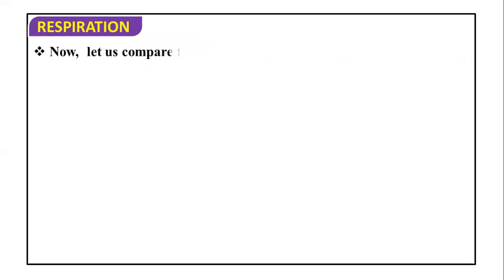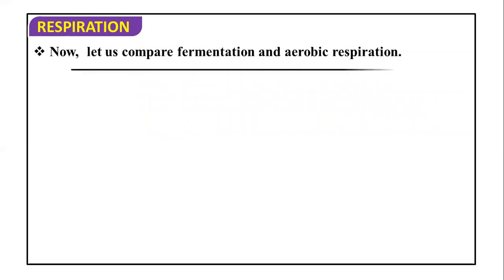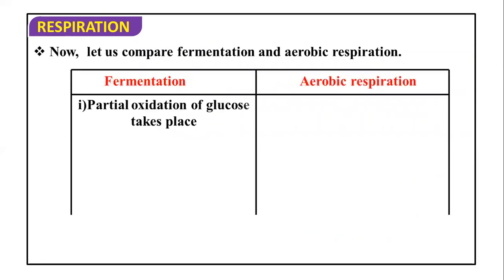But here, let us compare fermentation and aerobic respiration. About fermentation, we will discuss in detail later.